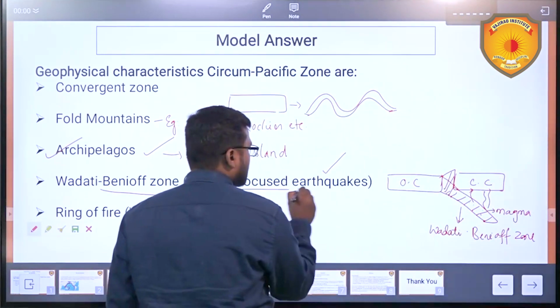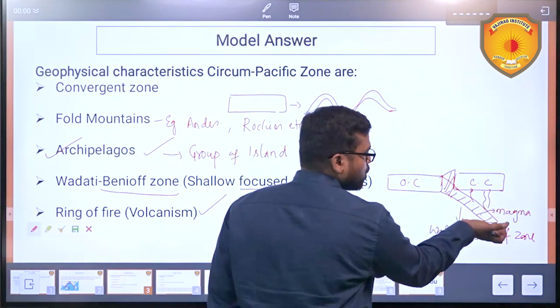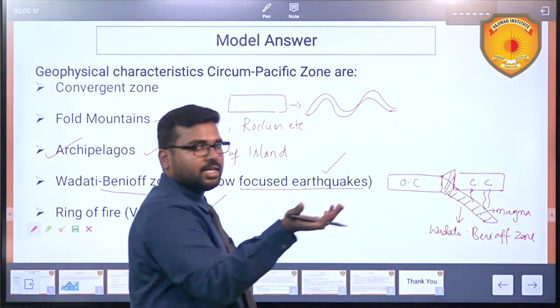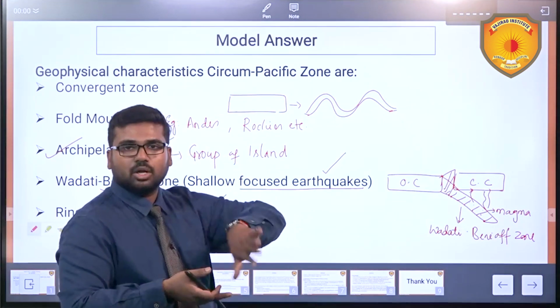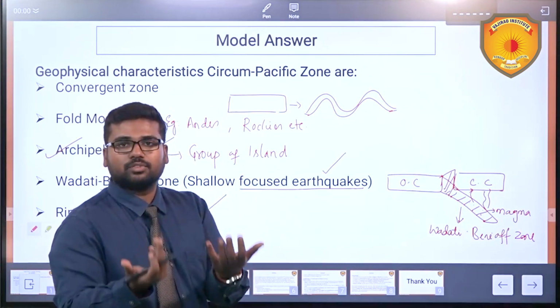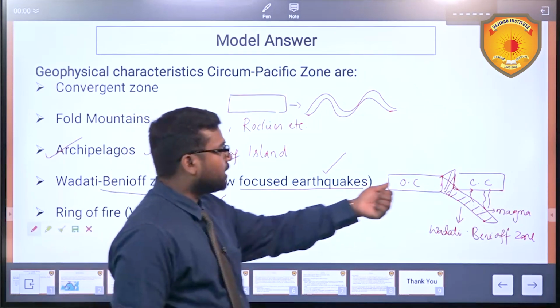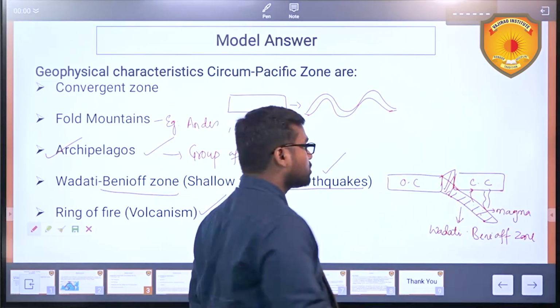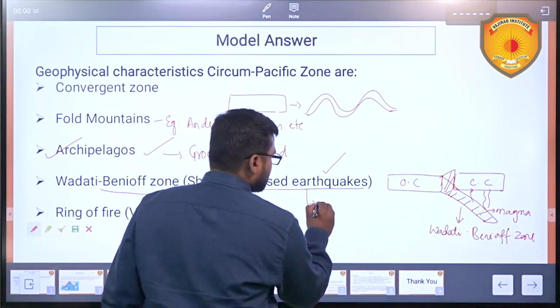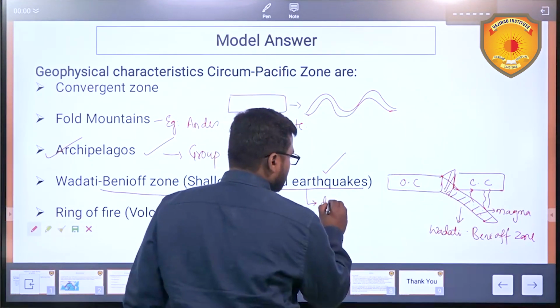Shallow focused earthquakes, because this Benioff zone is at relatively shallower depths. So there you get continuous tectonic disturbances. There is a releasing of the energy. As a result of it, there are earthquakes which are shallow focused and most destructive as well.